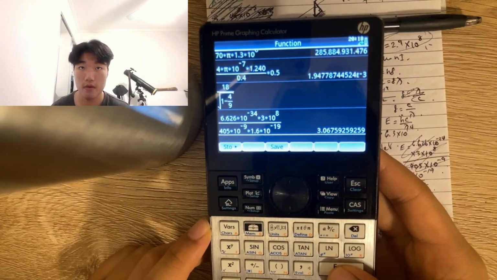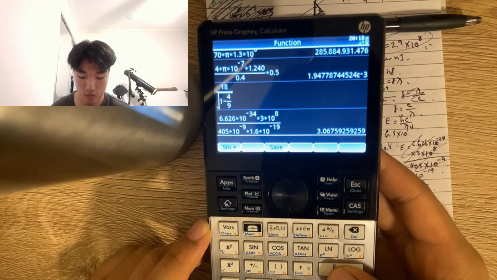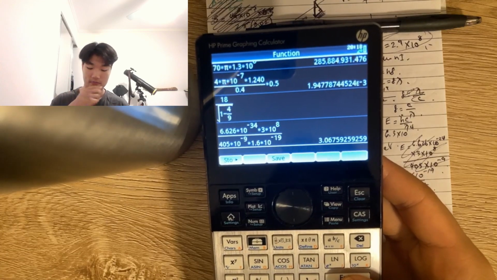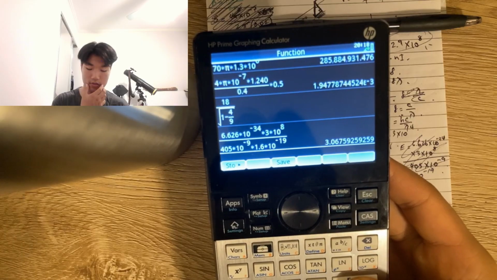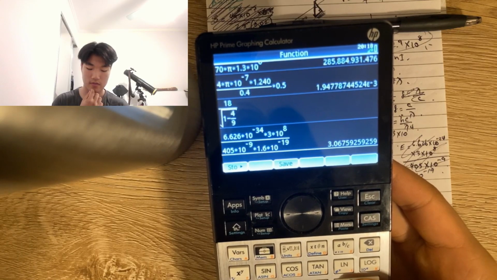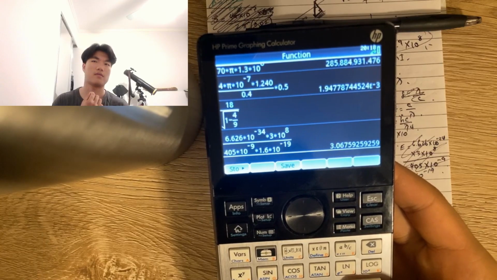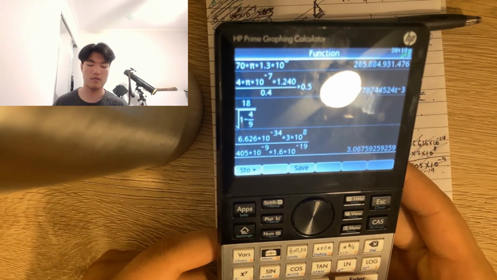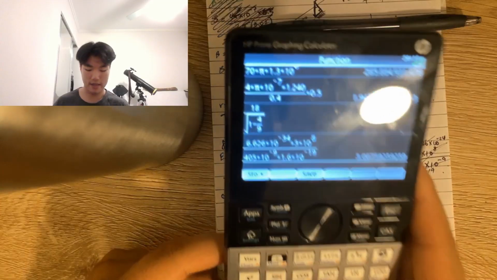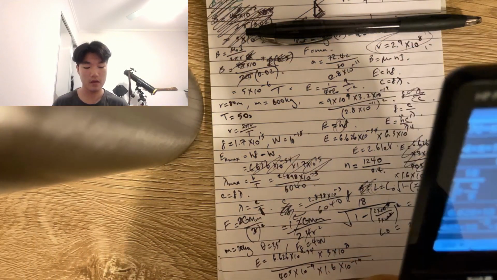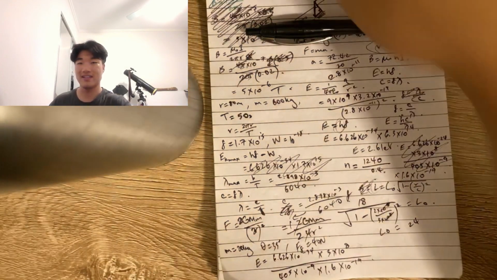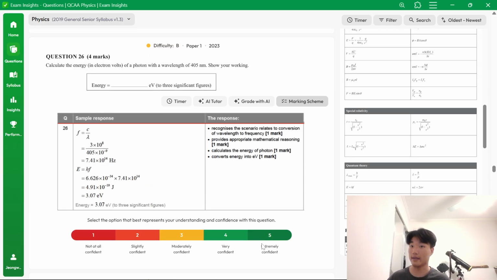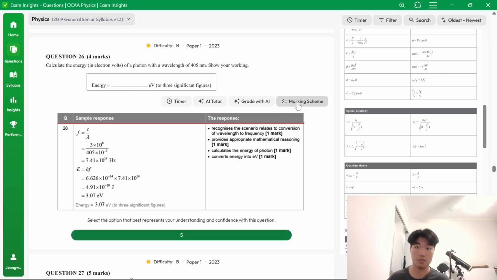That gives us 3.06. Oh, this is not good. This is something I need to revise. Significant figures. I don't know if the 0 counts as a significant figure here. I think it does. Yeah, I think it does. So it would be 3.07. Okay, I think it is. 3.07. That's in electron volts.